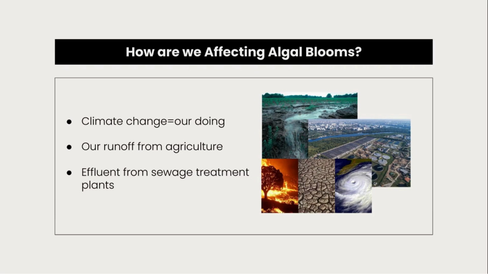Our runoff from agriculture affects algal blooms because of the phosphorus to nitrogen ratio that is found in the fertilizer used for agriculture. This causes the nutrient level in freshwater places where algal blooms grow to increase by a lot, which provides more food for algal blooms, promoting them greatly. Effluent from sewage also has high nitrogen levels, and when it goes into freshwater lakes or where algal blooms grow, they feed off of it, creating a more ideal environment for it to grow.